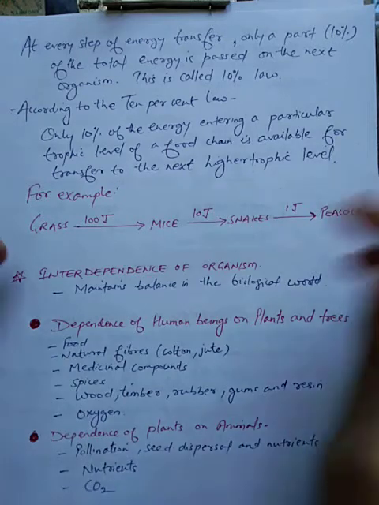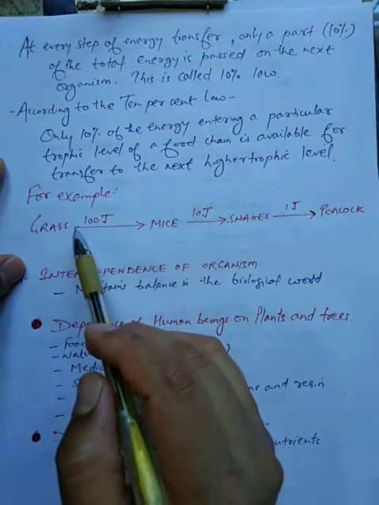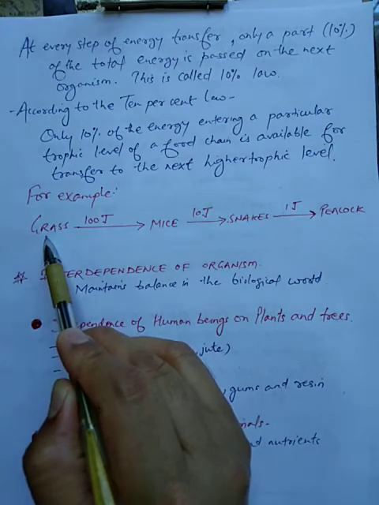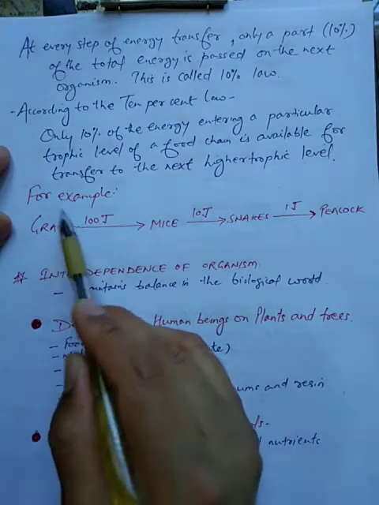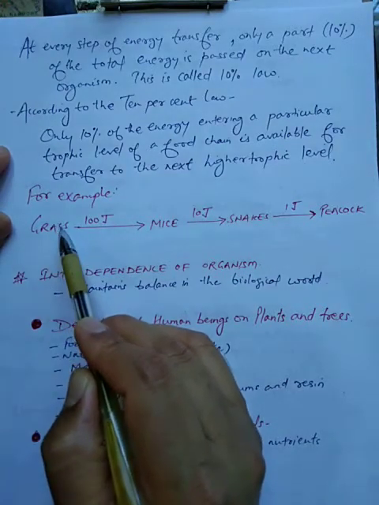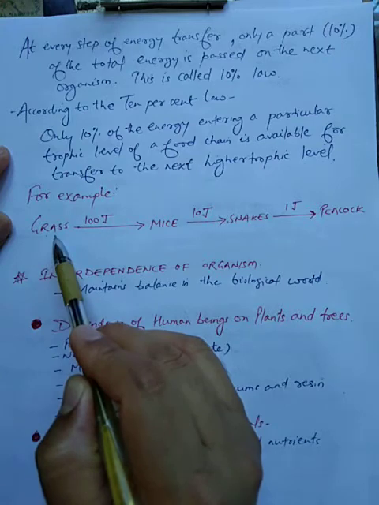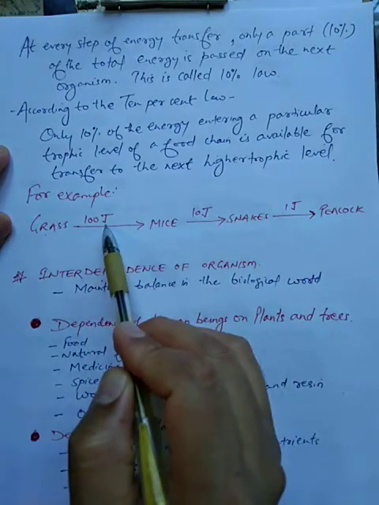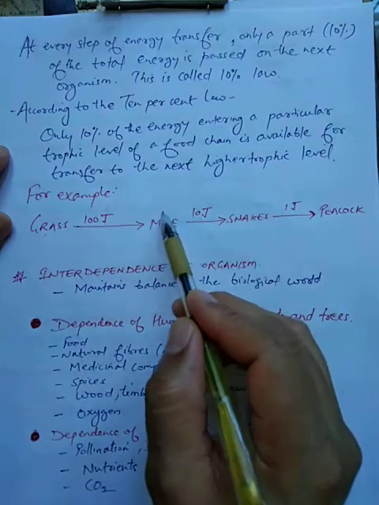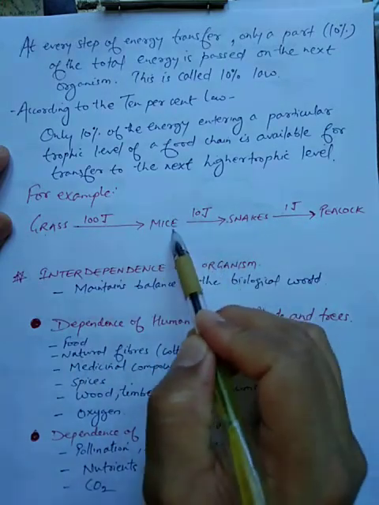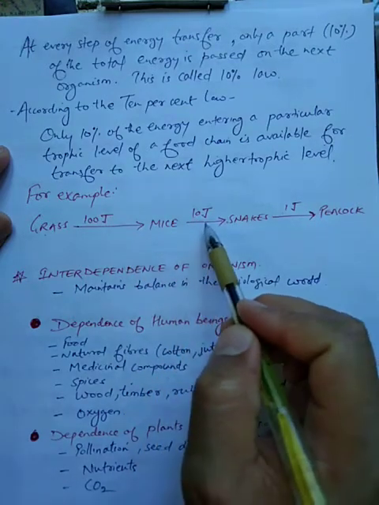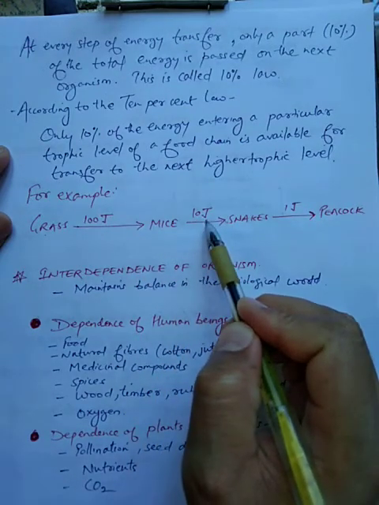Suppose, with an example, I will make you understand. This is grass. From grass, which has maximum energy, the mice is getting 100 joule. Now, when snakes eat this mice, there is only 10% transfer, that is, snake is getting only 10 joule.